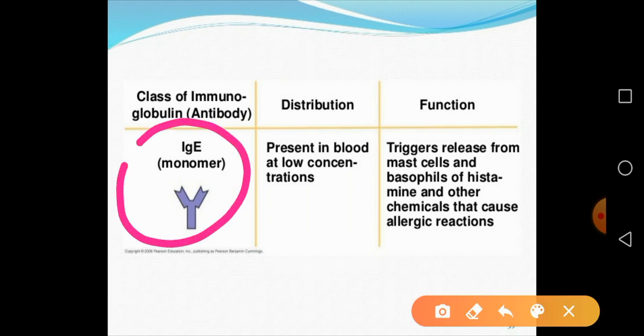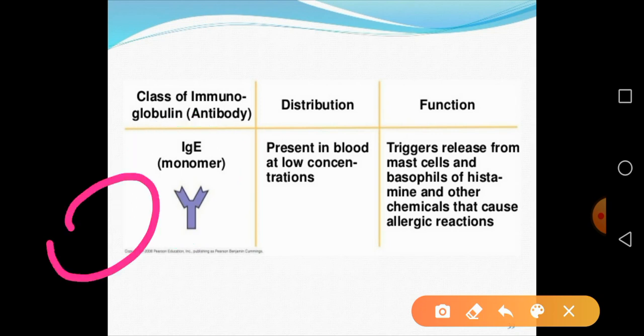So IgE, this is the monomer. They are present in the blood in a low concentration, and they trigger the release of histamine and other chemicals from mast cells and basophils that cause allergic reactions. See, suppose this is the mast cell.